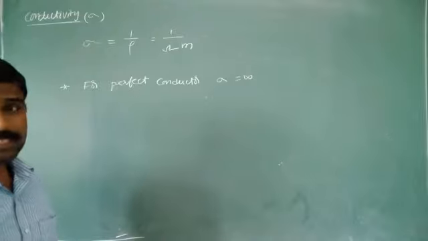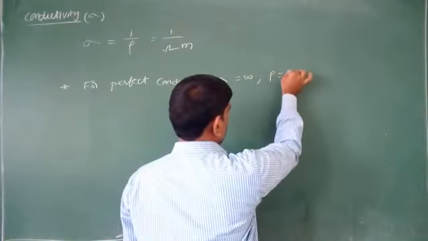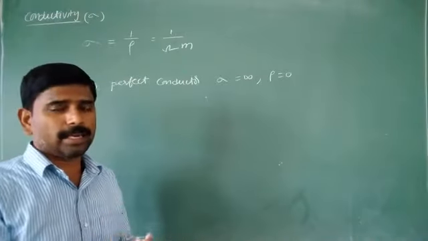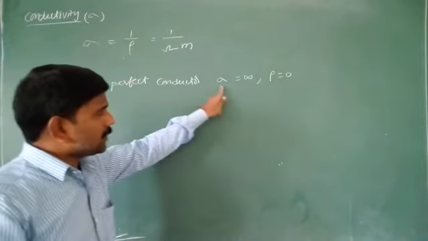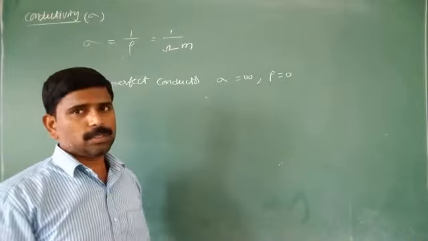So resistivity becomes 0. Here resistivity becomes 0, no obstruction to the flow of current. So for a perfect conductor, sigma is equal to infinity, that means rho is equal to 0.